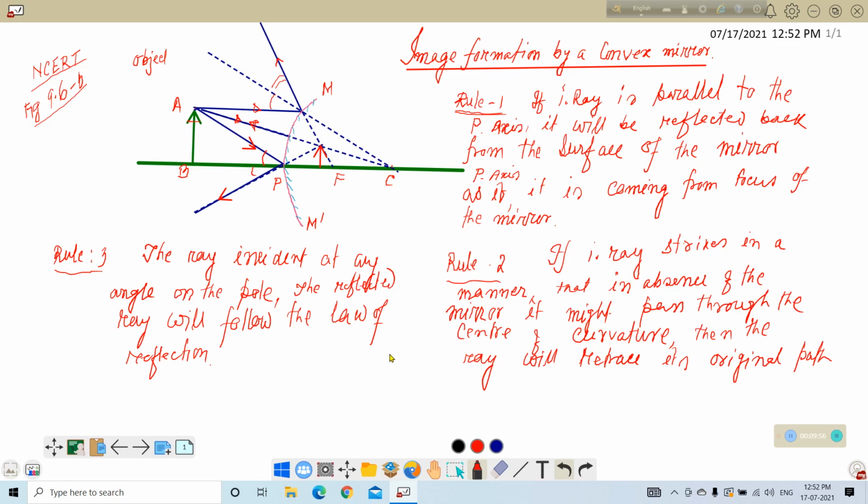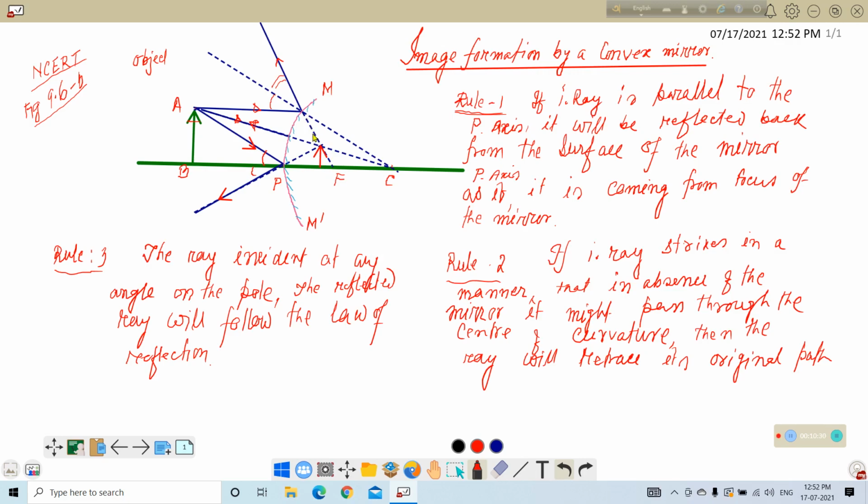How? Now watch. These three rays, number 1, number 2, and number 3, are reflected back from the surface of this mirror. And if we extend them in the opposite direction, this will give the virtual rays.